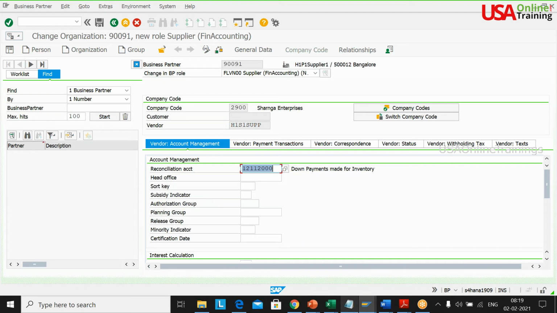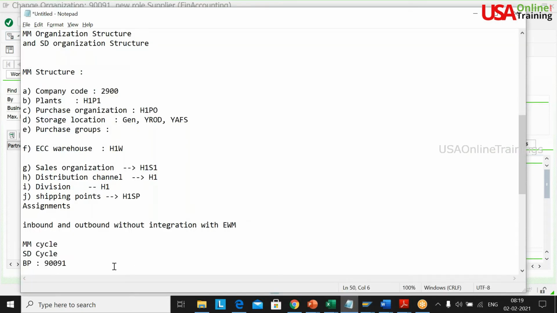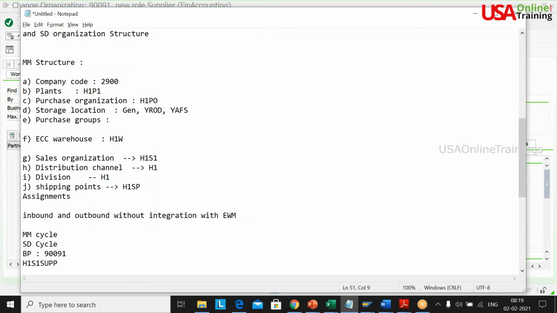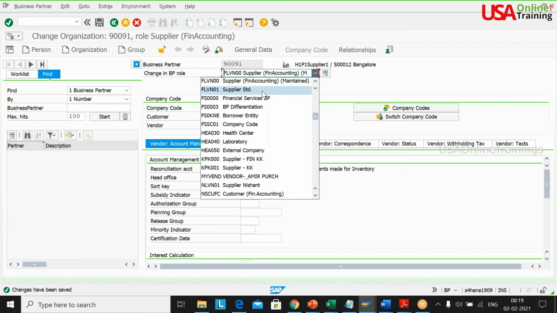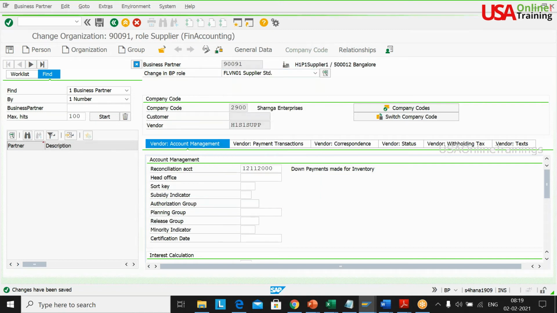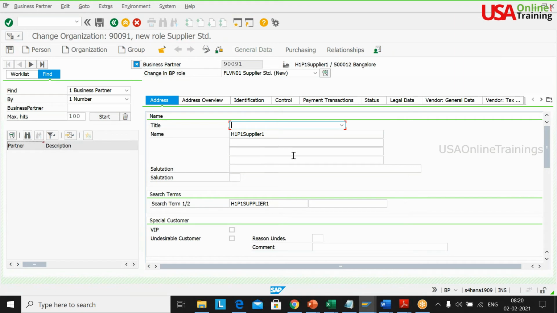This is vendor H1V1. Fine, so now you have created it. Again, the company code information I have done. Again, I'm going to the change mode here, and the supplier role is standard FLVN01.